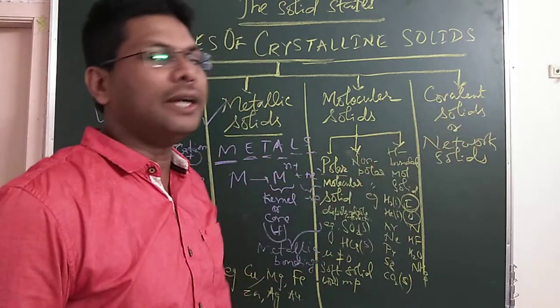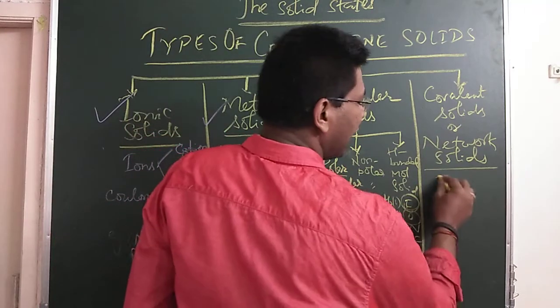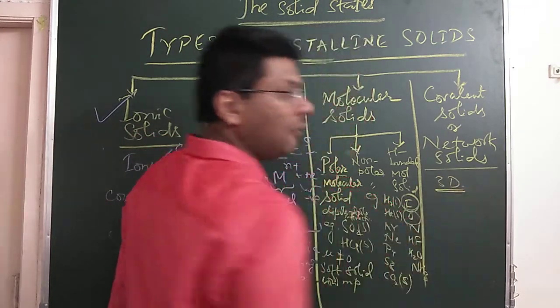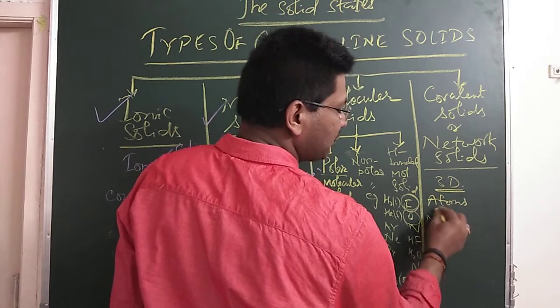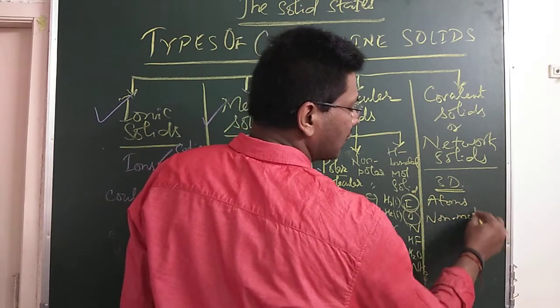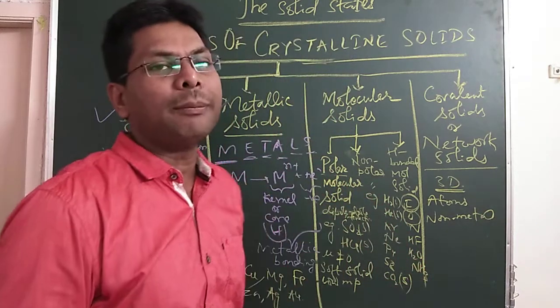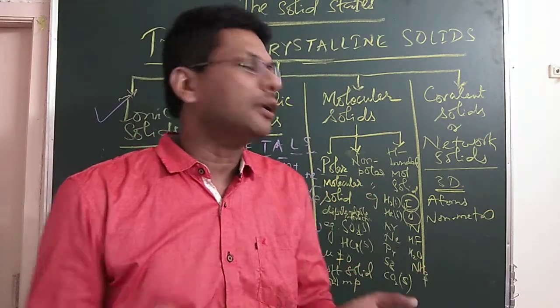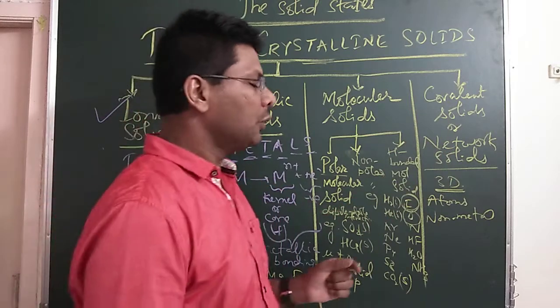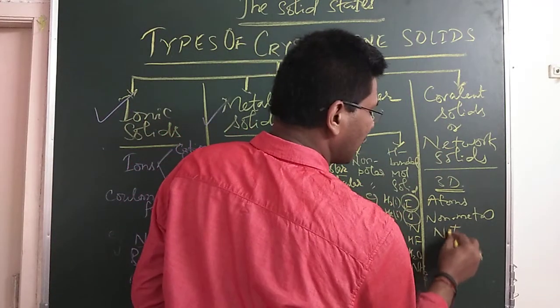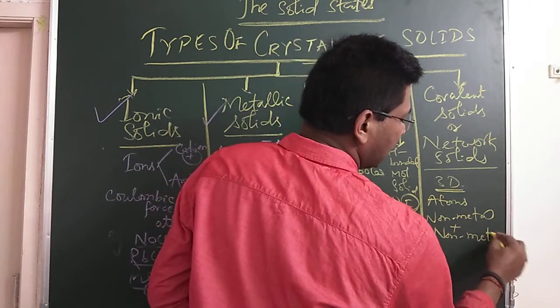Now let's see covalent solids or network solids. They have a three-dimensional arrangement of atoms. So the constituent particles are atoms. These bonds are formed between non-metal and non-metal. When non-metal and non-metal combine, they form covalent bonds by mutual sharing of electrons.